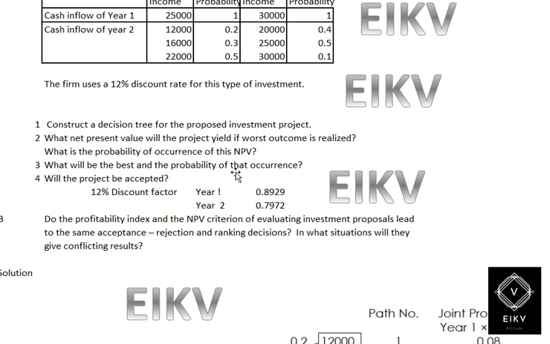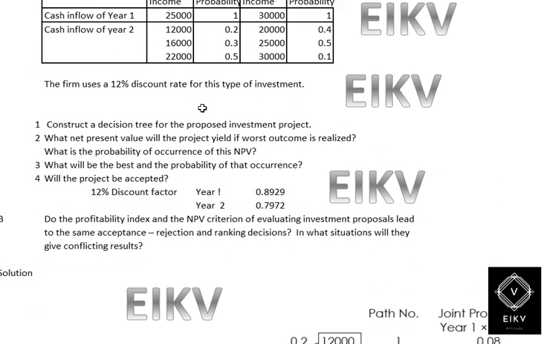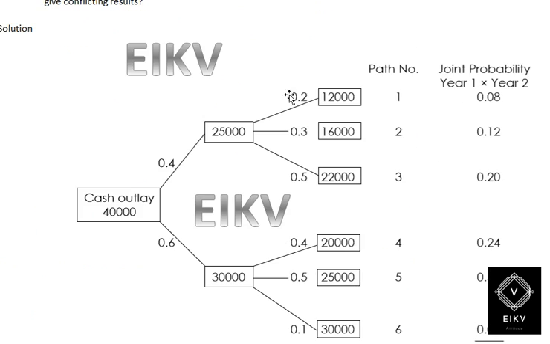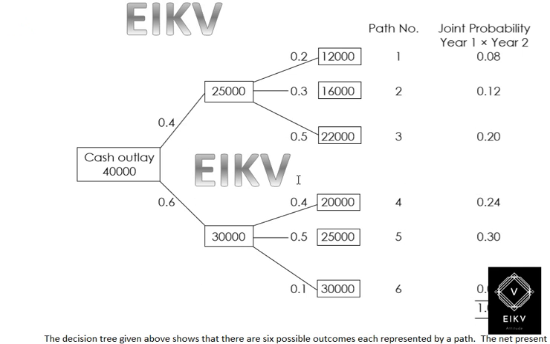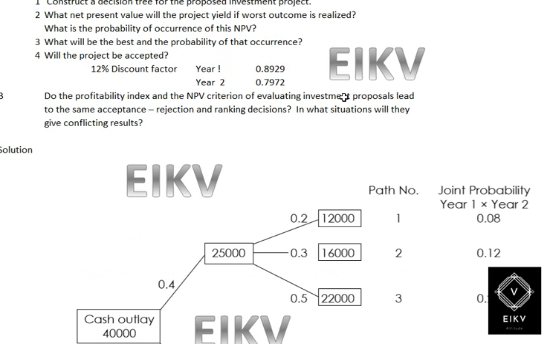Then on the second year we have three possibilities, which are 12,000, 16,000 and 22,000, that is 0.2 as 12,000, 0.3 as 16,000 and 0.5 as 22,000. Then we can take the next probability, that is 20,000, 25,000 and 30,000, which have probabilities 0.4, 0.5 and 0.1.